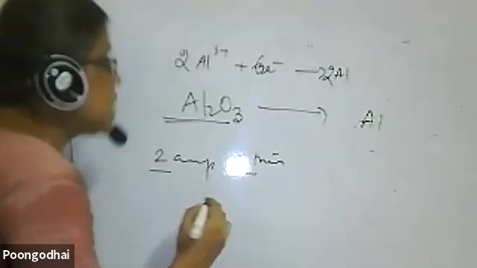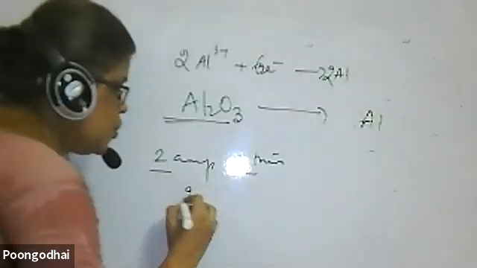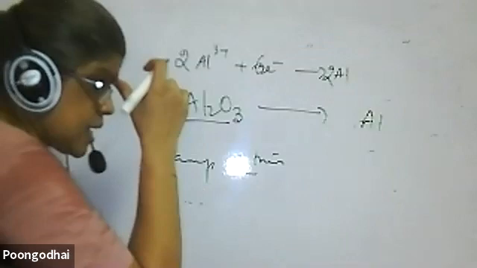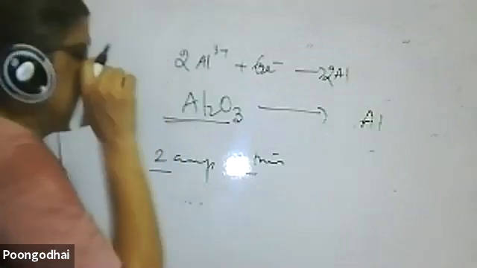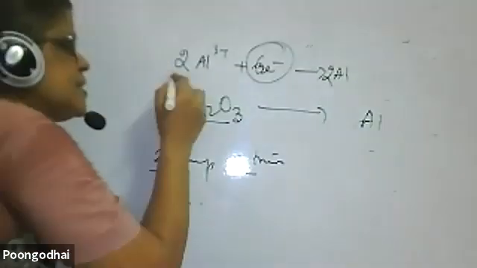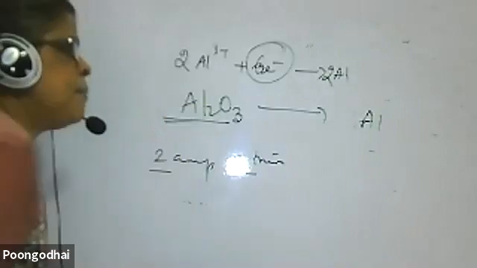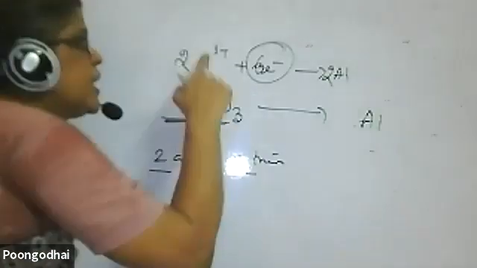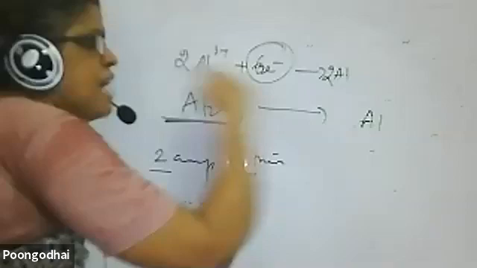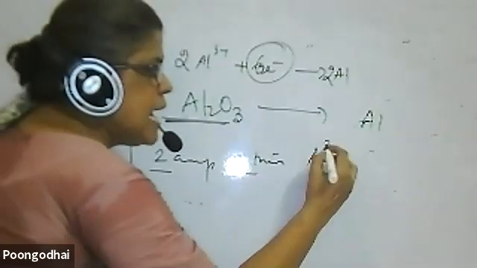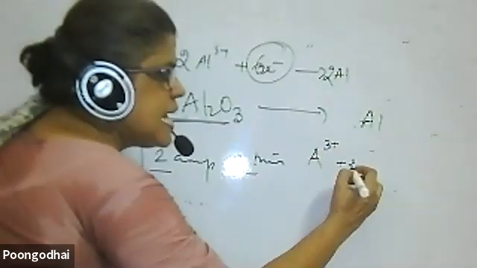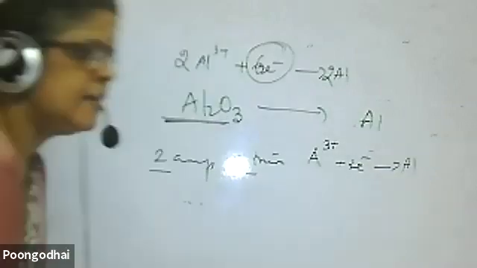Then how am I to say? 2 into aluminium oxide, that is your current, how much current is being passed. Ma'am, as per the formula, if you go, you will write like this. But everywhere the 2 gets cancelled. So I can directly go: Al3 plus plus 3 electrons gives Al. Understand? This is the way we do it.